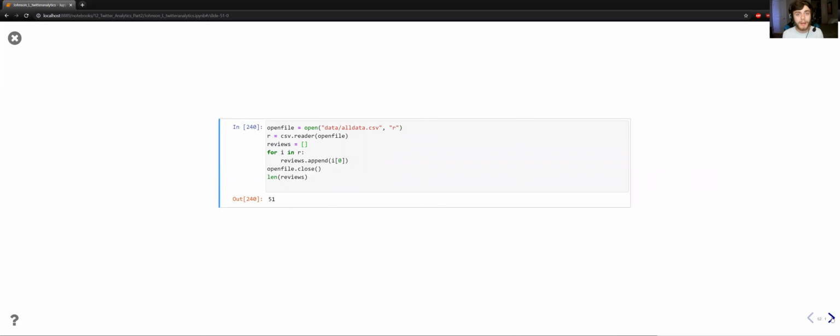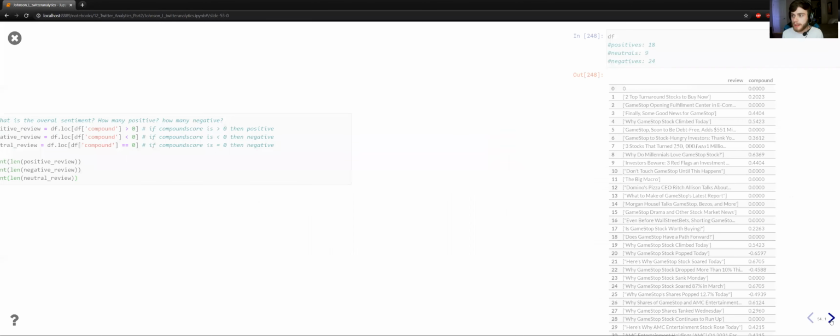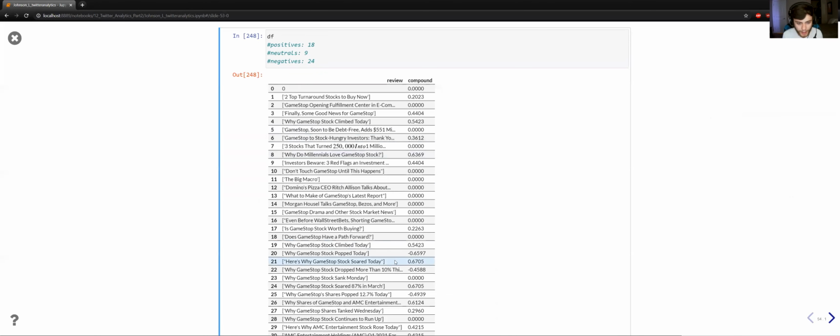So 51 coming in for the data set over the Motley Fool: 25 positive, 9 negative, and 17 neutral. And this is again just something that I'm struggling to really wrap my head around, because things like "Why GameStop stock sank Monday" is rated at a completely neutral level, which it really isn't.